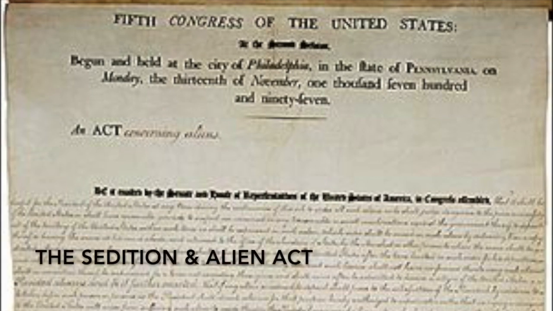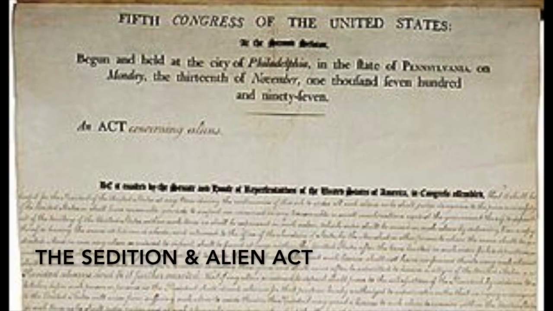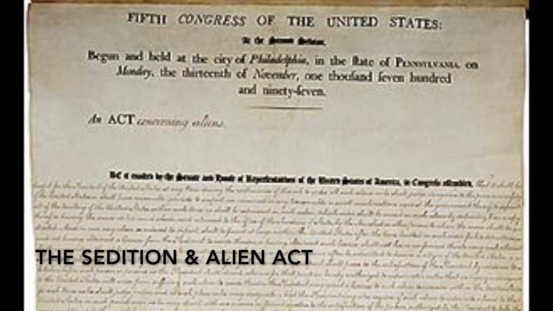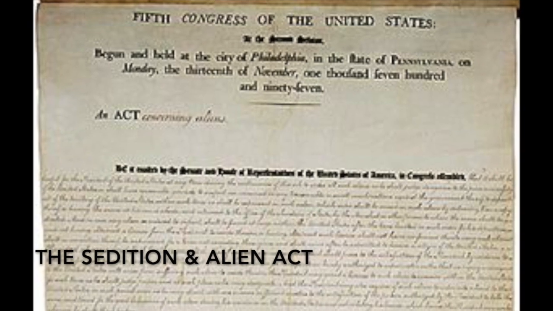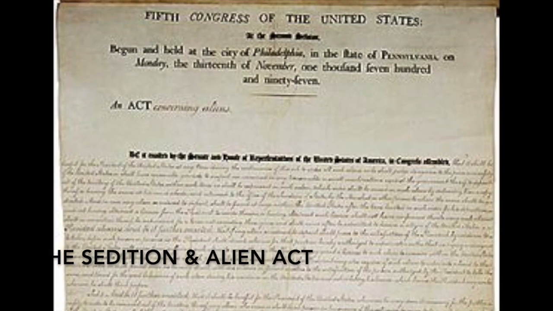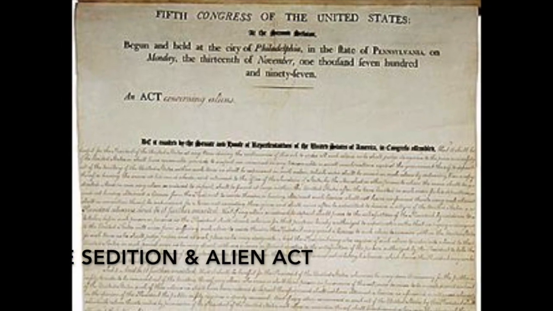The Sedition and Alien Act was made in 1798. The act was made because Adams and the Federalists accused the Democratic Republican ideas of being dangerous to the welfare of the nation and of favoring foreign powers. This was a problem since many immigrants were active in the Democratic Republican Party.